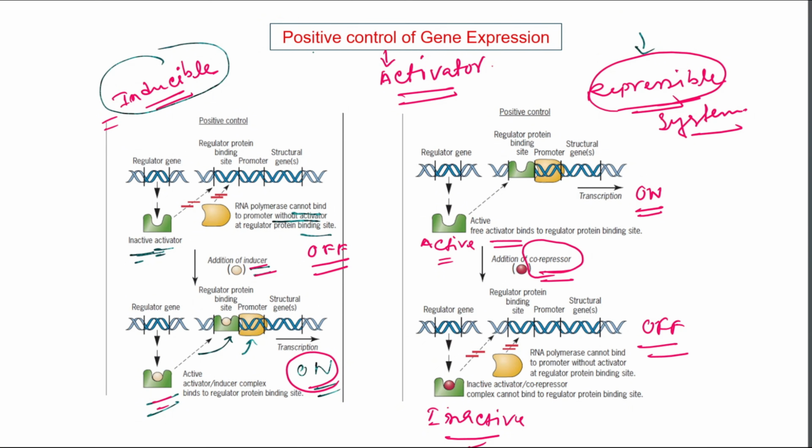So here in positive control of gene expression, the activator is used. So in inducible, the activator is first inactive. After addition of inducer, the activator becomes active. But in the repressible system, first the activator is active, but after addition of co-repressor, the activator becomes inactive. So that's why I call it repressible system, but it's positive control of gene expression.